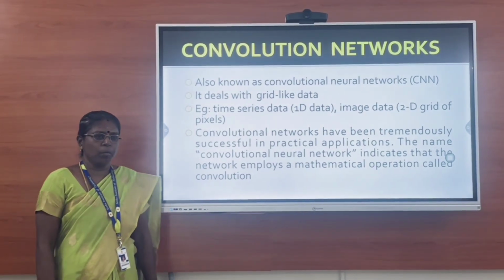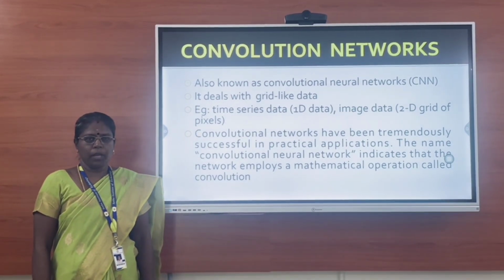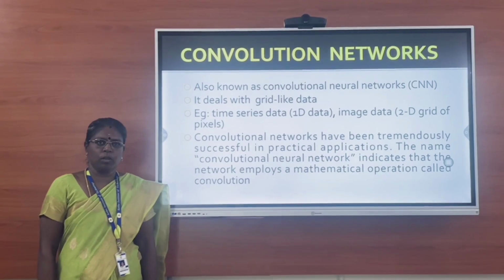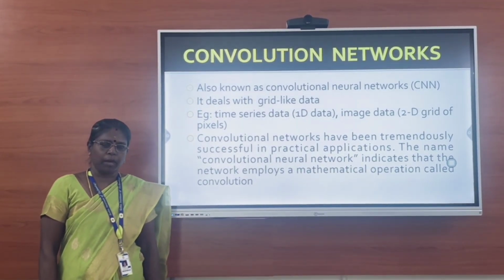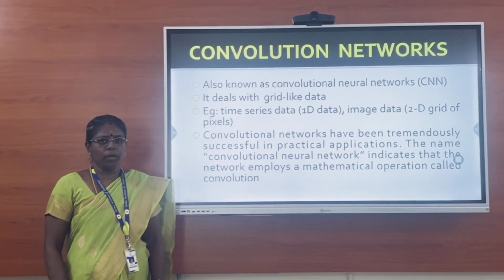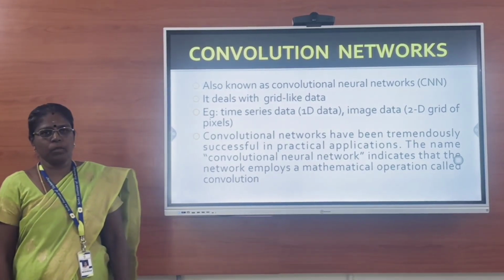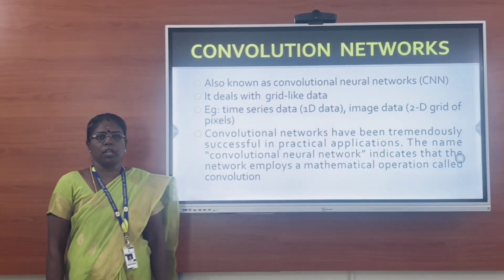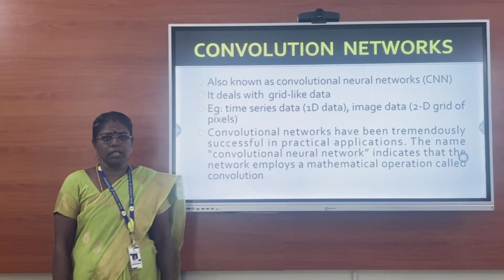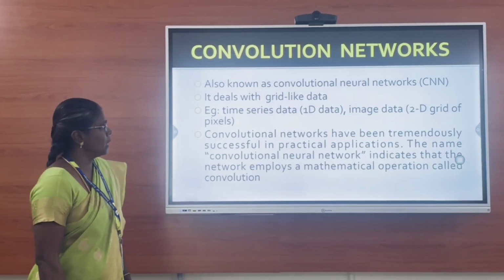So there are so many pre-trained networks available. Deep learning algorithms mainly focus on neural networks. One of the important neural networks, which is mainly used for practical applications which deal with image and huge volume of data, is convolutional neural network. It can also be termed as convolution network.